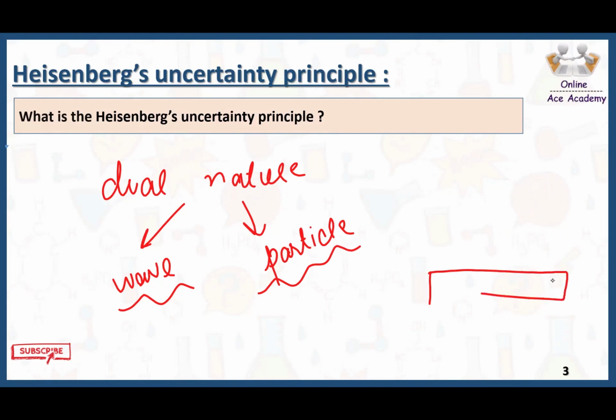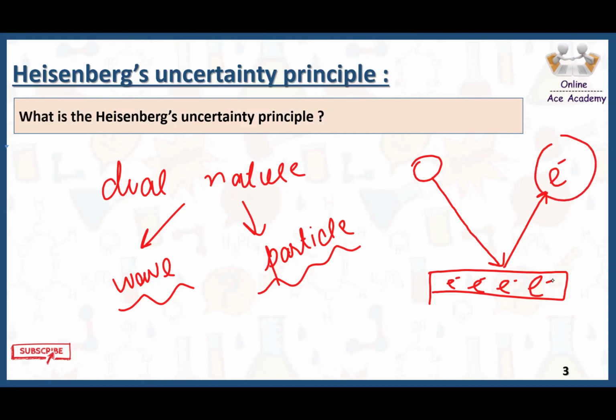For this, say for example, we have a surface of metal here. There are a lot of electrons there. Now, if a photon comes and strikes the surface of the metal, it will eject an electron from the surface of the metal. So this ejection of the electron proves that the photon has particle nature too.